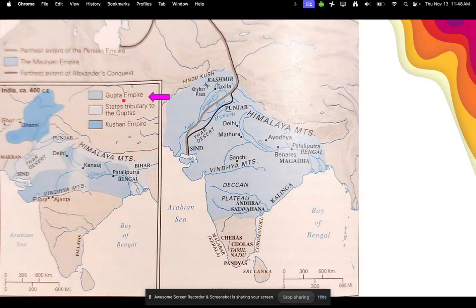All right, next let's talk about the Gupta Empire. If you look at the smaller map over to the left here, it is going to be kind of this medium blue color, like a belt along northern India.